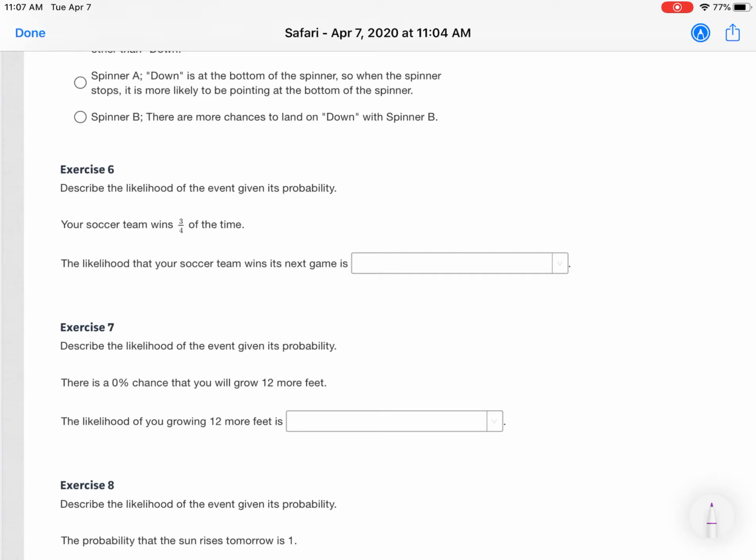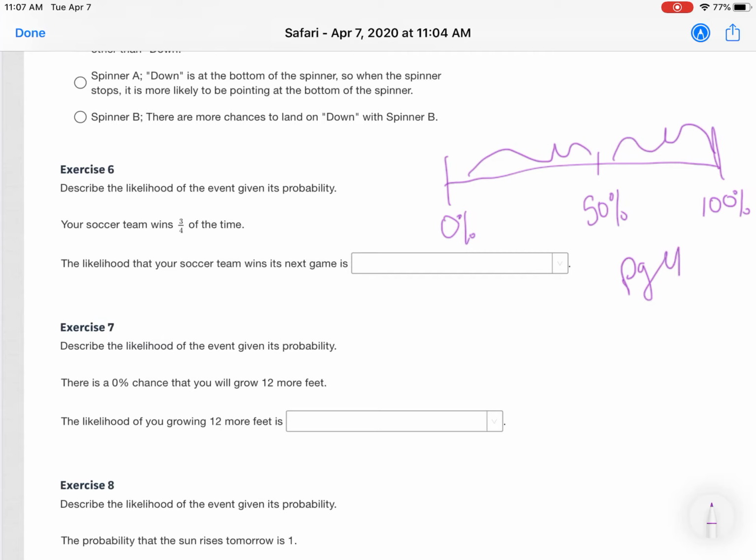Number 6, describe the likelihood of an event given its probability. So again, we're talking about that continuum that starts at 0% and 100%. Then we have 50%, and then there was all this stuff in the middle. Again, this should be in your notes. If you can't find it in your notes, it's on page 408 of the textbook.